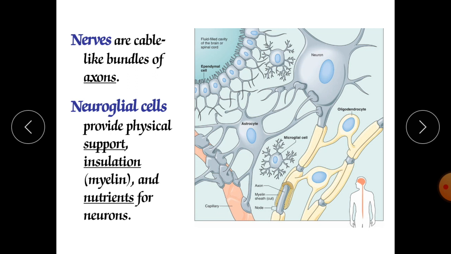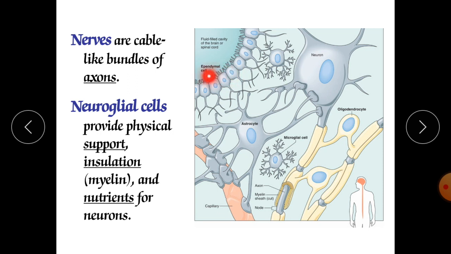Now the fourth is the ependymal cell. This ependymal cell is specially responsible for formation of ventricles in the brain as well as in our spinal cord, and these ventricles are filled with cerebrospinal fluid. So the major function of this cell is to protect our brain.